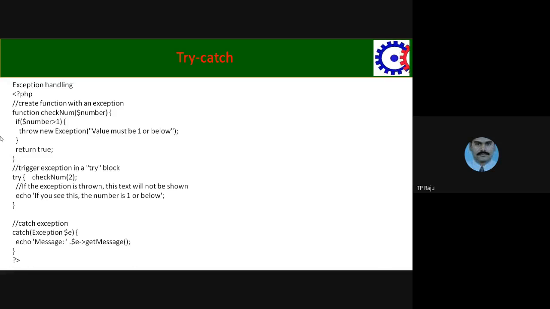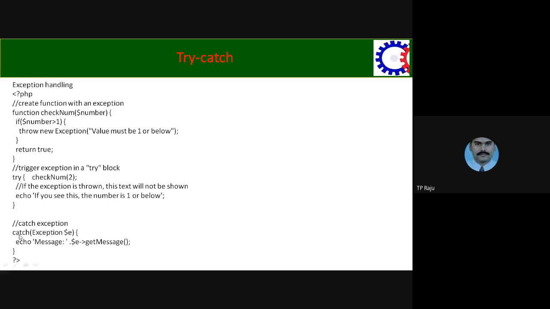While executing, the condition is whether 2 is greater than 1. True. So my exception type object is created. In that object, the message value must be 1 or below is stored, and it is thrown by the throw keyword. Inside try it is thrown, so control goes to the catch.